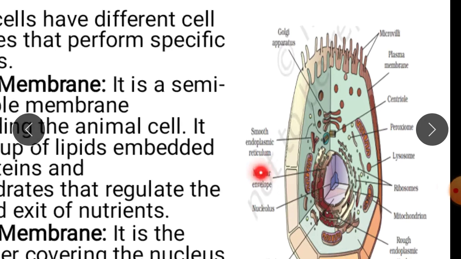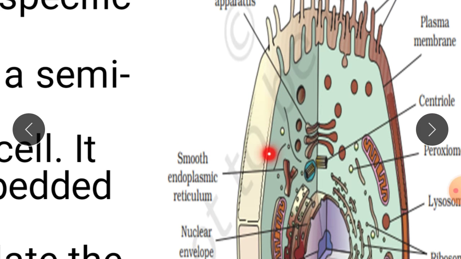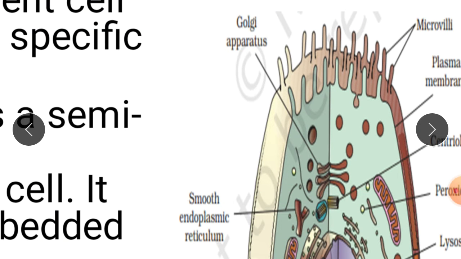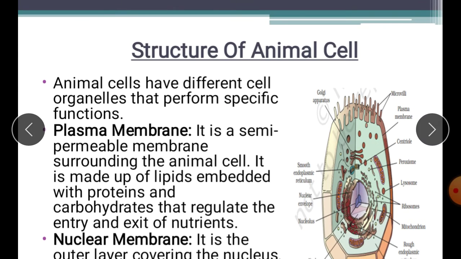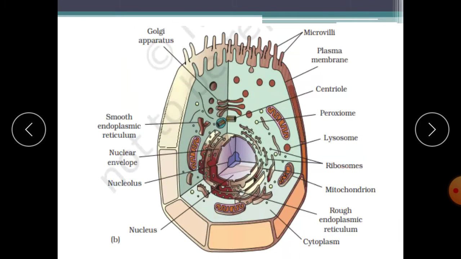So this is cell membrane. You see here, this outer membrane, the boundary of the cell, is cell membrane. Can you see it?